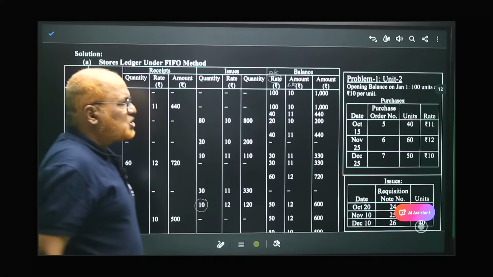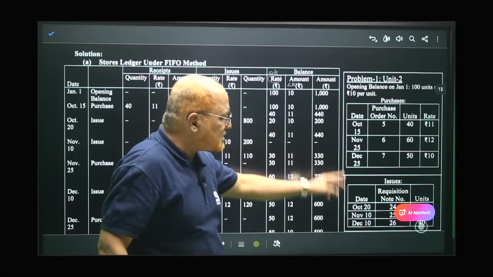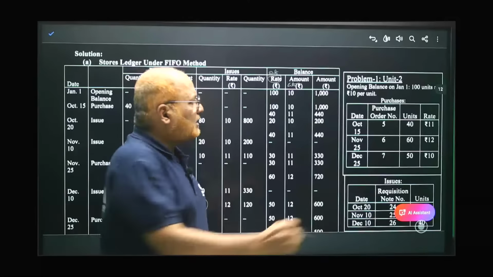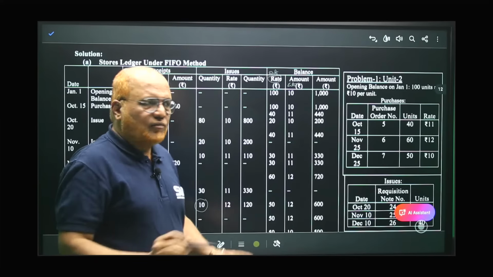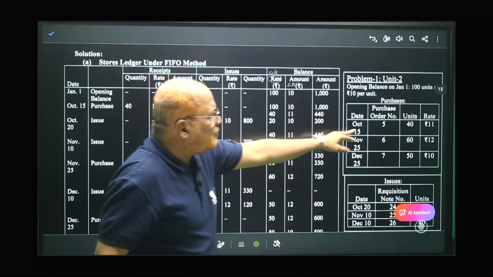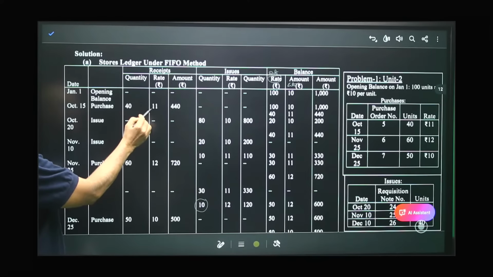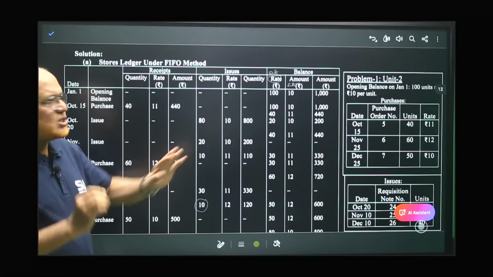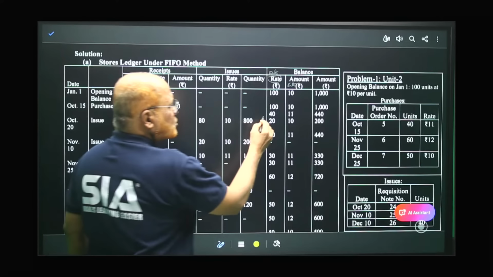Now receipts, purchases. Date wise you should take. Don't take all purchases first and all issues next. Don't. You have to follow the dates. The first transaction date is October 15th. Right? So we'll take October 15th purchase. See here how many units we have purchased here. 40 units at 11 rupees. So here 40 units, 11 rupees, 440. Right? So now 2 transactions. First the opening balance, then receipts.